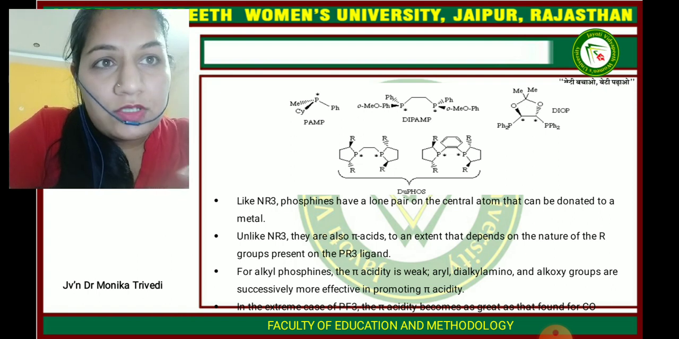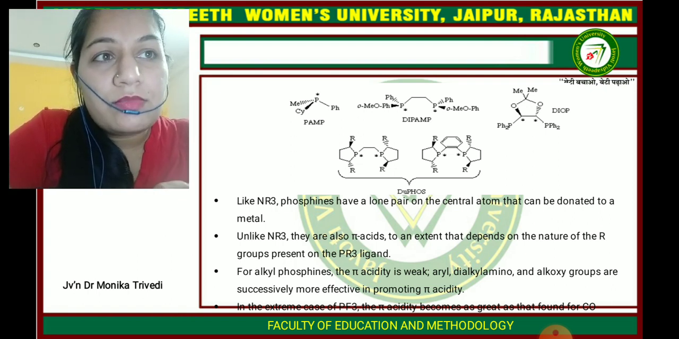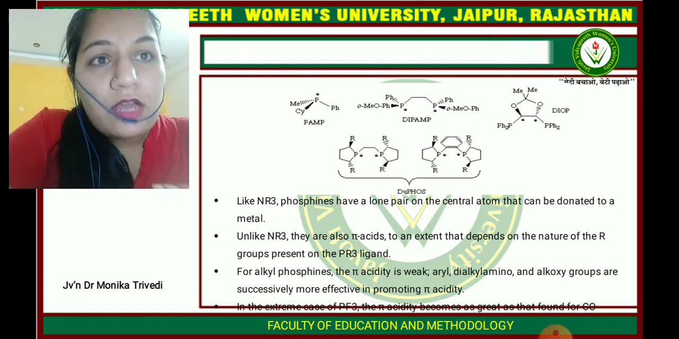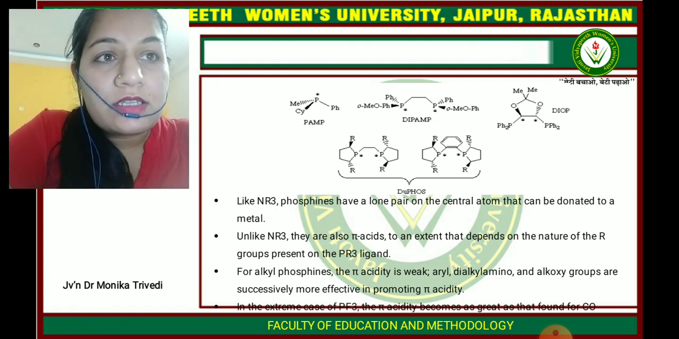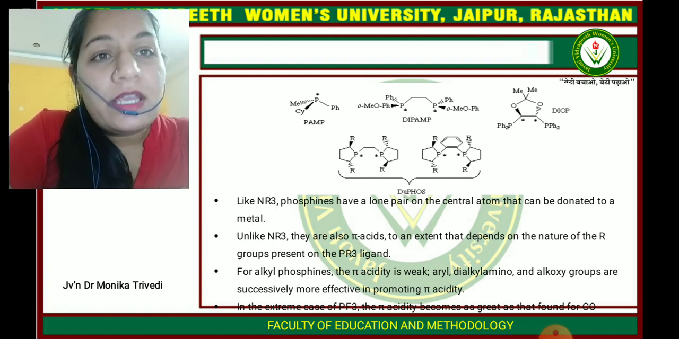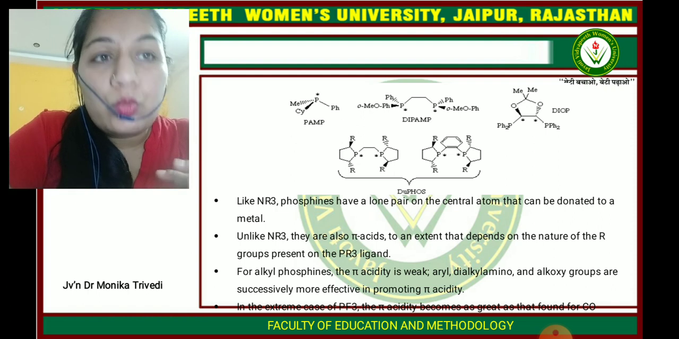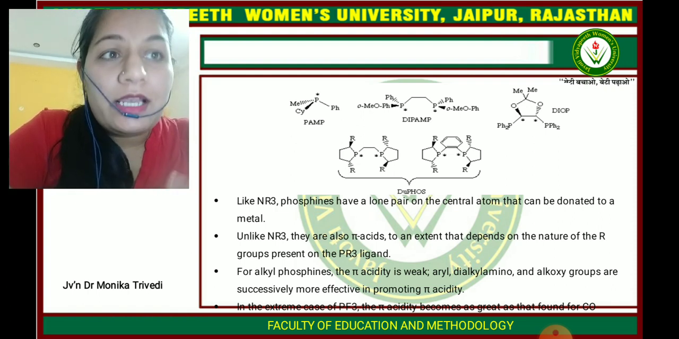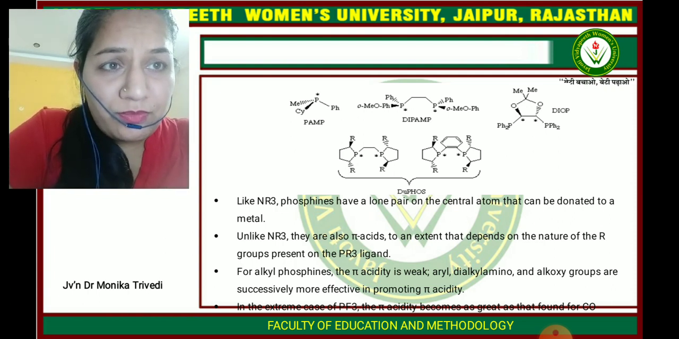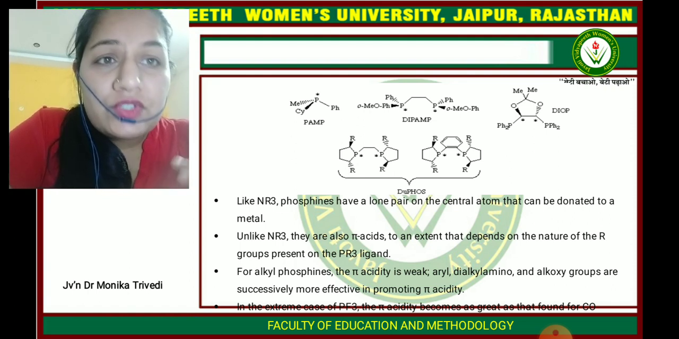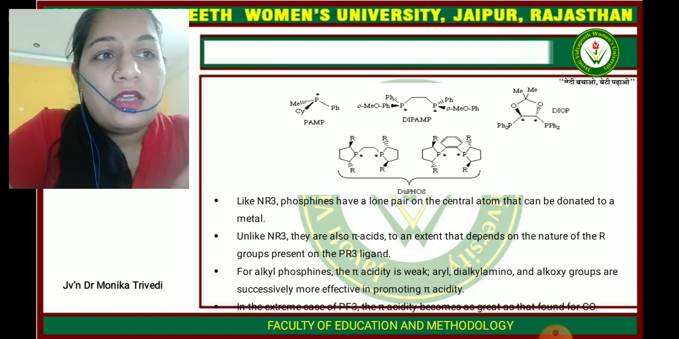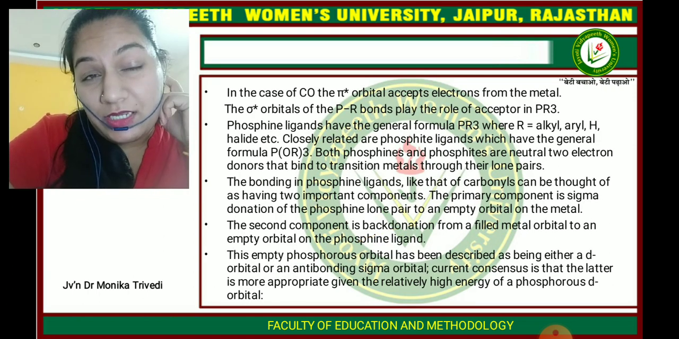Like NR3, phosphine has a lone pair on the central atom that can be donated to the metal. Unlike NR3, they are also pi acids to an extent that depends on the nature of the R group present on the PR3 ligand. For alkyl phosphines, the pi acidity is weak. Aryl, amino and alkoxy groups are progressively more effective in promoting pi acidity. In the extreme case of PR3, the pi acidity becomes as great as found for CO ligands.